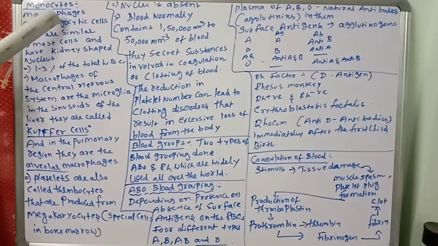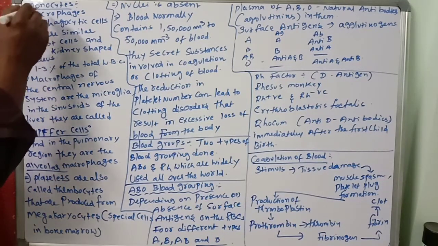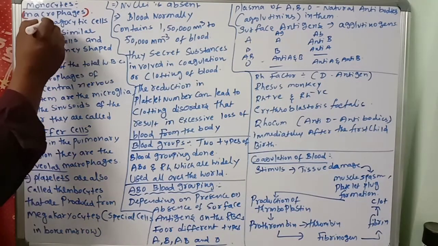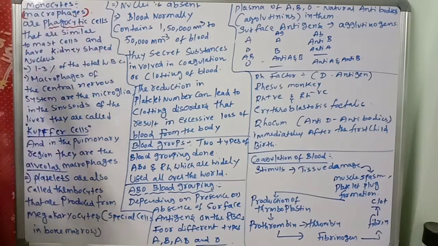Monocytes are also called macrophages. First point, very important neat bit. The monocytes are also called macrophages or phagocytic cells. What's the meaning of phagocytic? Phagocytic means cell eating or cell engulfing.